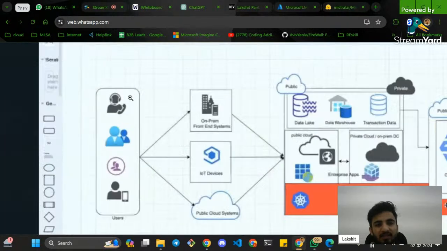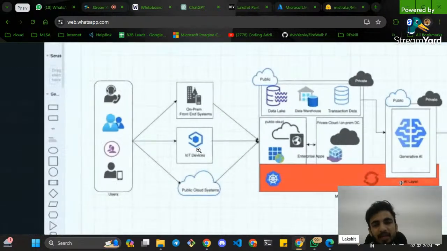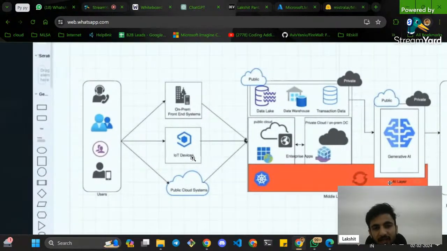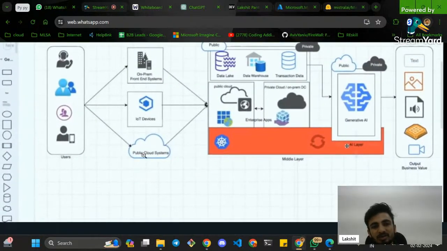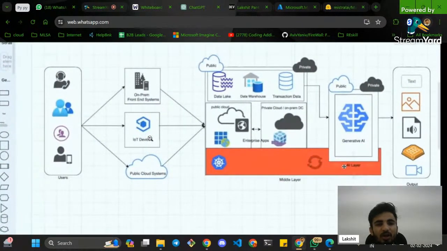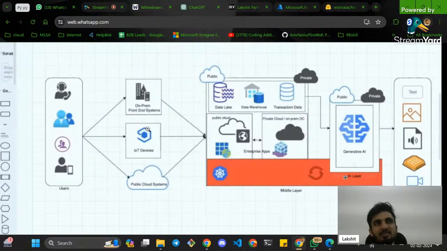What it is doing is, you have this user coming in, and you might be anyone of these. You can be on premise, you can use an IoT device, or it can be data that goes through any kind of public cloud system, maybe Azure. Do not get confused by IoT devices. What I mean is, suppose there is a weather forecasting tool. There is an IoT device already present that will detect the weather using a Raspberry Pi. It will detect the weather, collect the data and send the data.